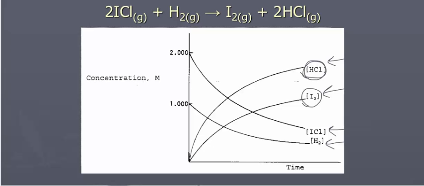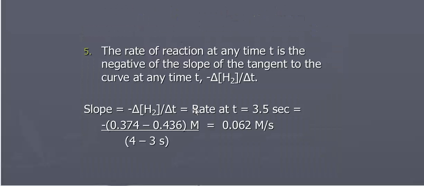If I want to get the rate of a reaction at any time t, if I want to get the rate at this time right here, I could simply take the slope of the tangent line of any one of these curves. I could take the slope of the tangent line, and that would give me the rate at any particular time t. So the rate of reaction at any time t is the negative of the slope of the tangent to the curve at any time t.